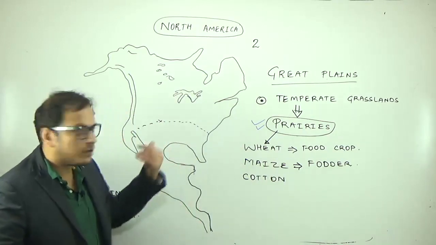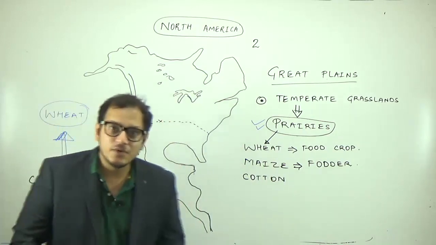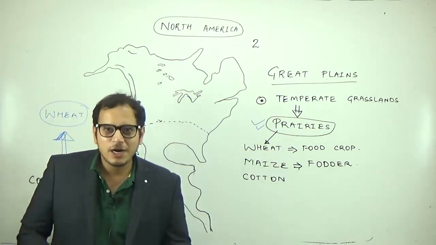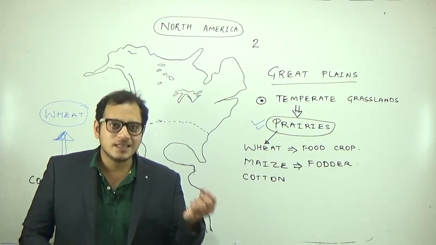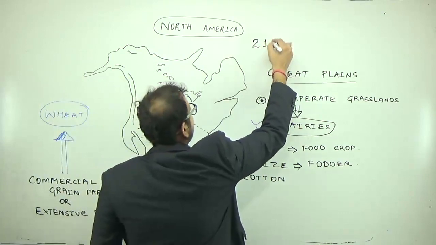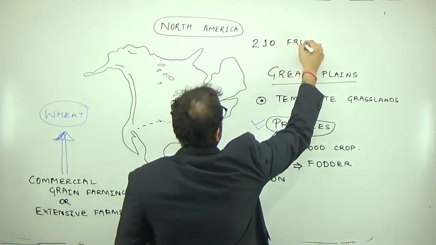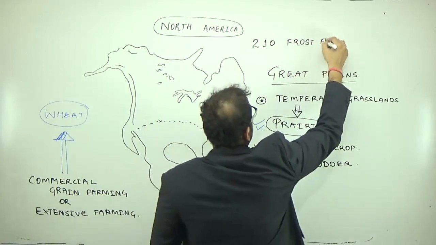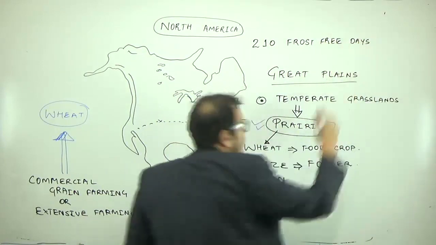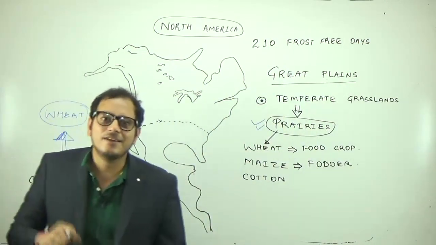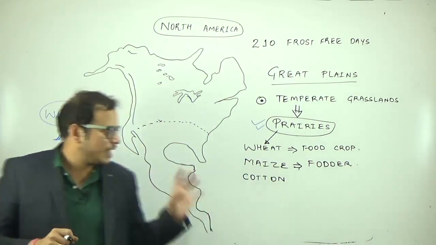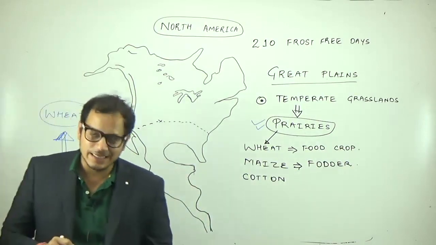Why cotton? And which part of the prairies, northern or southern, if they ask you in the examination? The southern part of the prairies. Why the southern part? Because cotton requires a minimum of 210 frost-free days, and this is available only in the southern part of the prairies. Therefore cotton is the most important crop in this region, where you get 210 frost-free days.